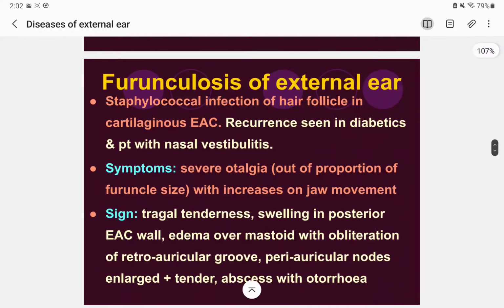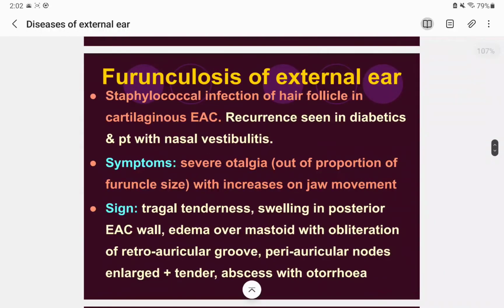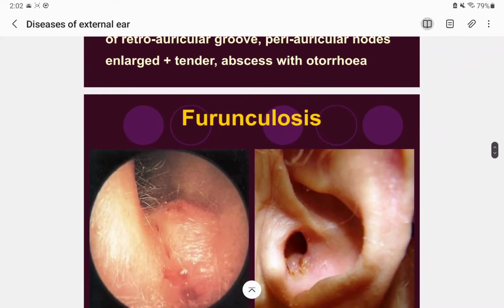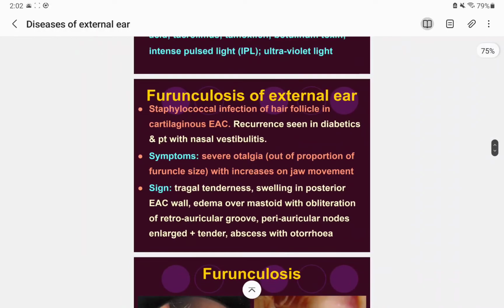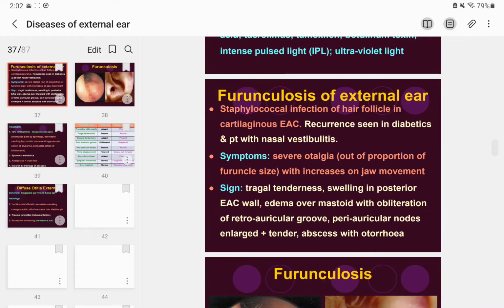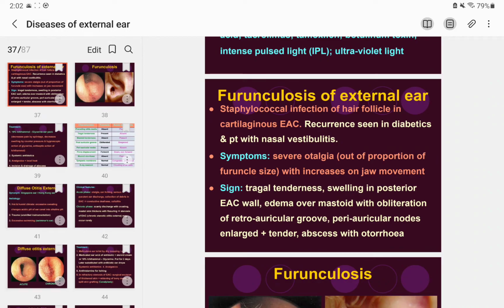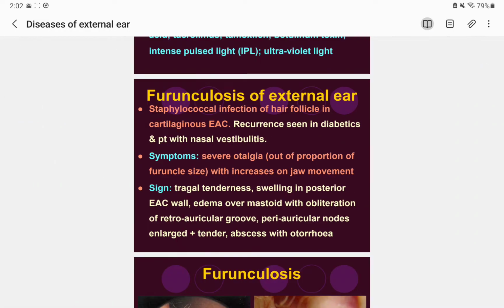So now let's talk about the furunculosis of the external ear. Maybe we should stop here, where are we on the page number 37 out of 87, 50 more, right? Okay, let's study this furunculosis, and then we will make a part 2 of disease of external ear.